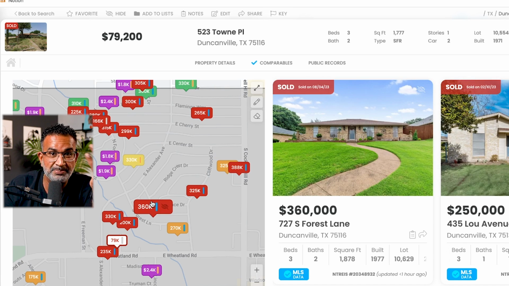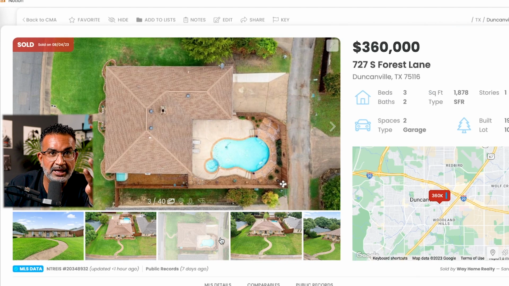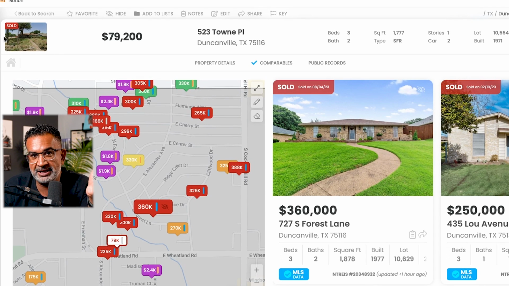Also, this 360 had a pool, so you had to take off at least. I would say that pool was pretty nice, right? Let's just look at that pool again. It's really nicely landscaped back there. So I think $25,000 you take off. So I mean that still gets you to the same value, right? We're still in that 335, 340 range. So that's the ARV for this one.